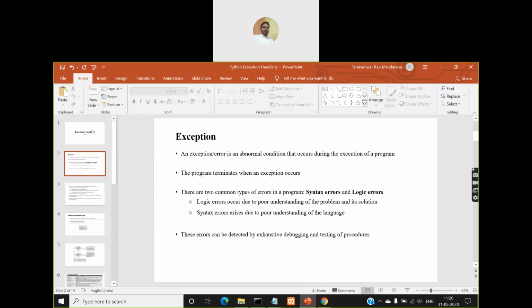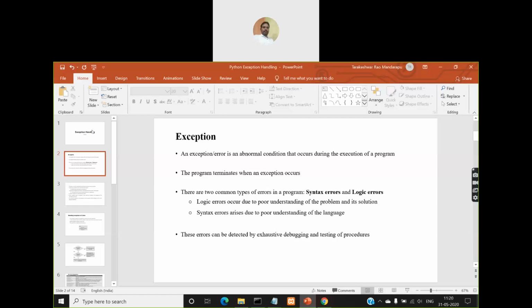So that is called abnormal termination. Successful termination or normal termination is terminating the program after executing each and every statement in your program.